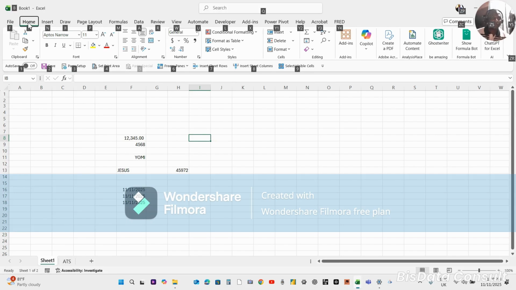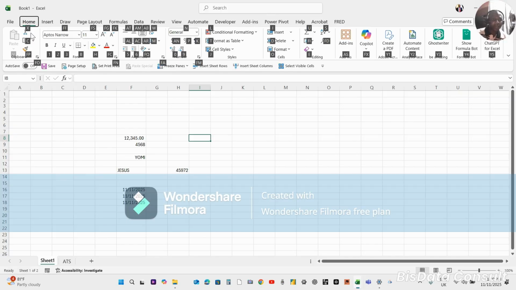So if I press the Alt key on the Home tab, you can see it's highlighted. If I want to come to Acrobat, I will type Y3. If I want to come to Review, I will type X. If I want to enter the Home tab functions, I press H. Can you see? From H, it now highlights everything on the Home tab. Can you see now? So for instance, if I want to use color, let's say we want to have access to fill color. So this is fill color, right?